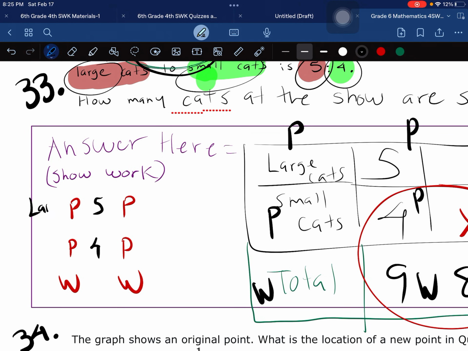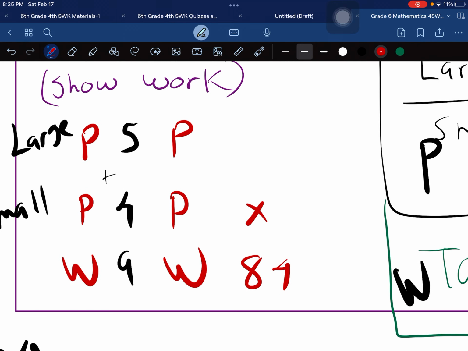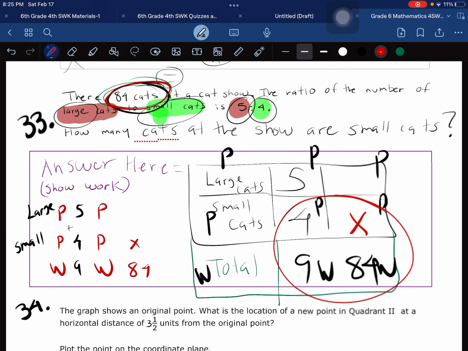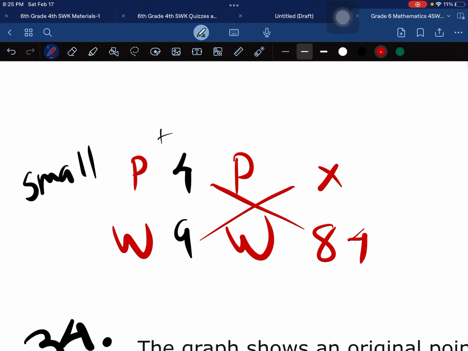And then 5 plus 4 is 9. Perfecto. The other number they gave us is the total. We don't know if they're small or large. So we're going to put 84 right here. Now, X goes right here because that's what we're looking for. How many are small cats? So we don't even worry about the large. This is all we want.